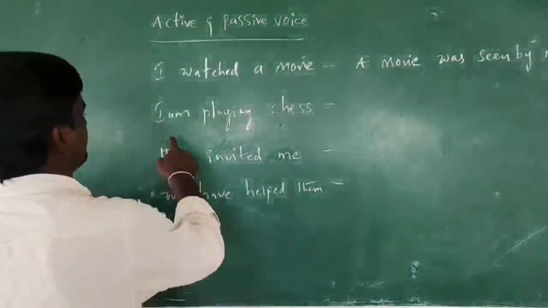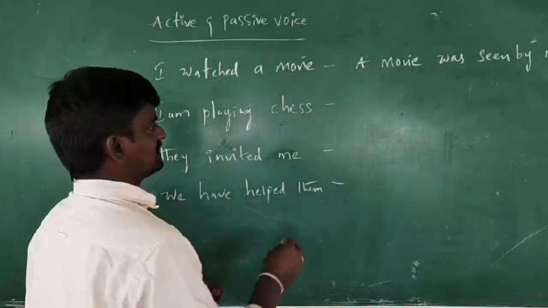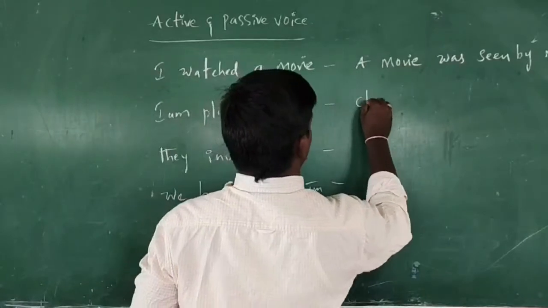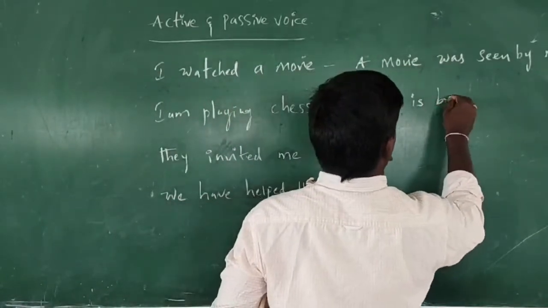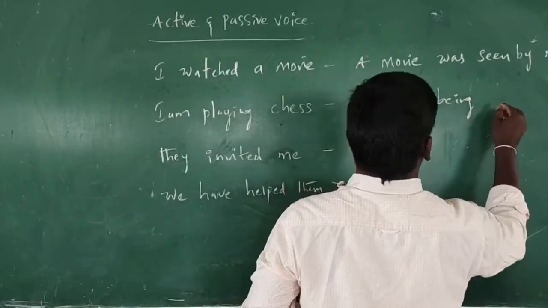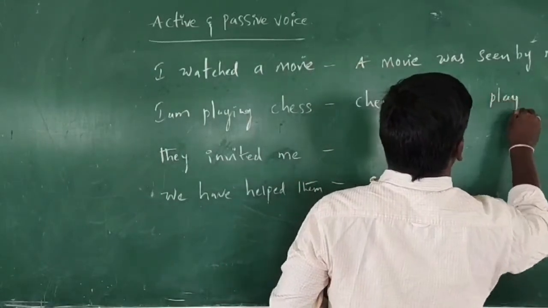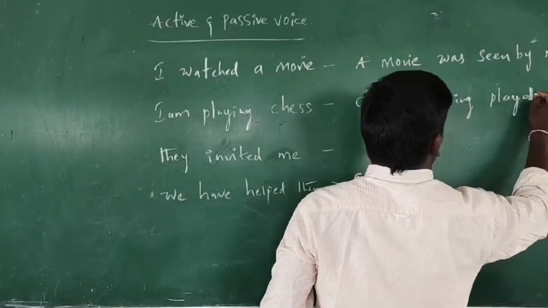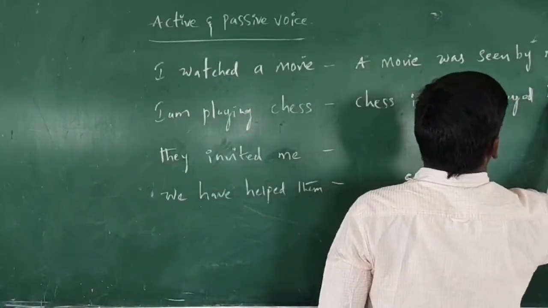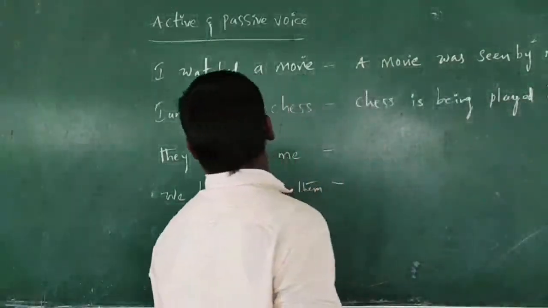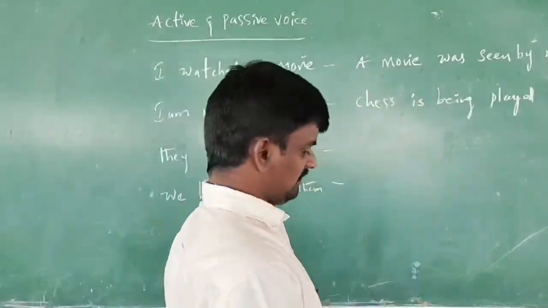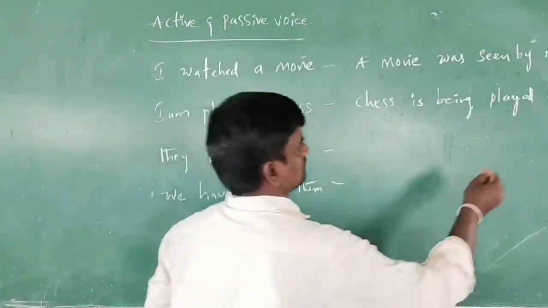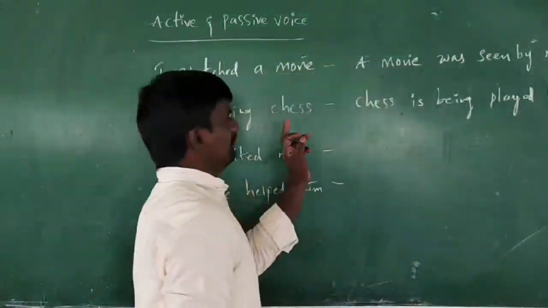Next, I am playing chess. Chess is being played by me.